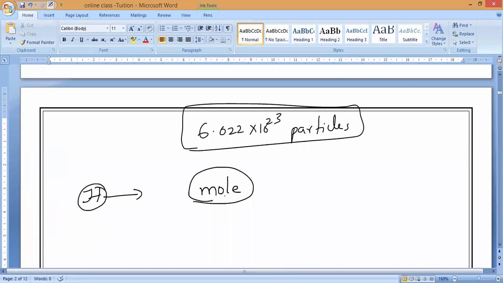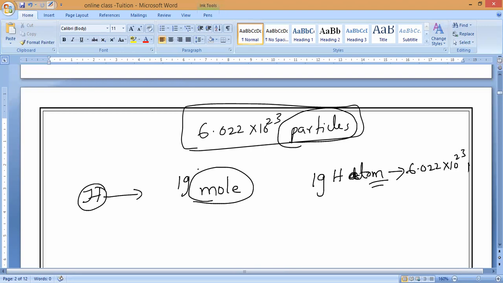What do you mean by 1 mole? Try to understand very carefully, guys. If I take 1 gram of hydrogen atoms, then it contains how many particles? It contains 6.022 into 10 power 23 particles. So 1 gram of hydrogen atoms contains 6.022 into 10 power 23 particles per 1 mole. Understand? Per 1 mole.